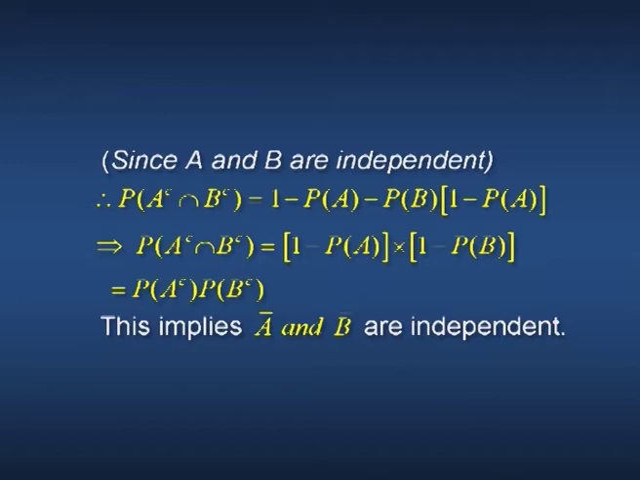Therefore, P of A complement intersection B complement equals 1 minus P of A minus P of B into 1 minus P of A. This gives probability of A complement intersection B complement equal to 1 minus probability of A into 1 minus probability of B, that is equal to probability of A complement into probability of B complement, that is P of A complement into P of B complement. This implies A complement and B complement are independent.